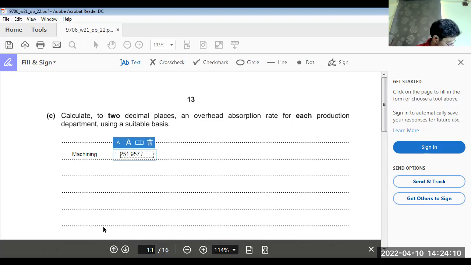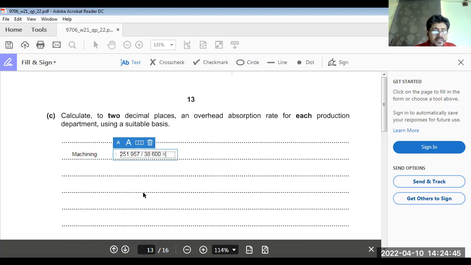So how much is the labor hour in the question? Sorry, machine hours. I think we should take machine hours, 38,600. That would be better.